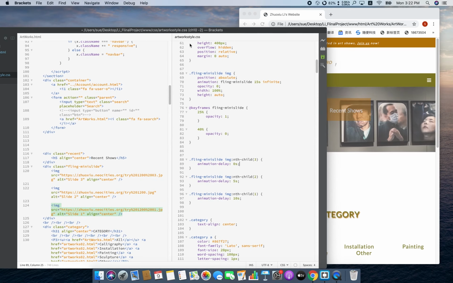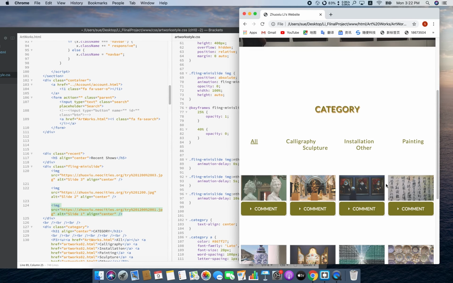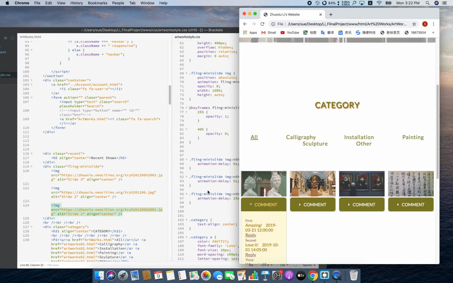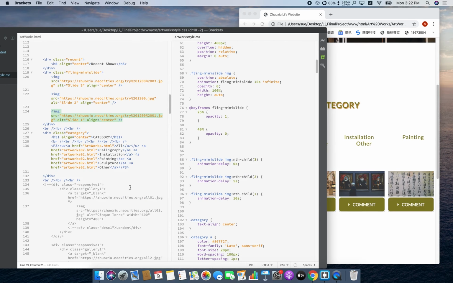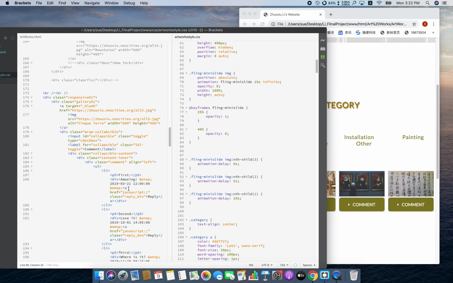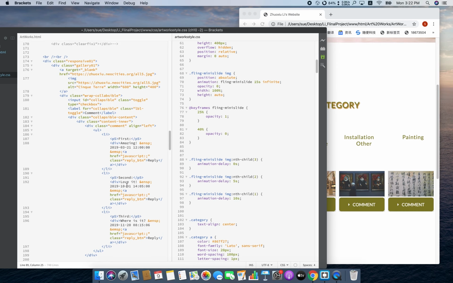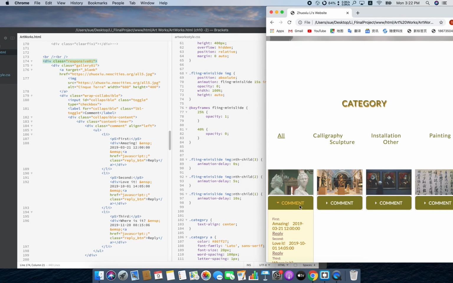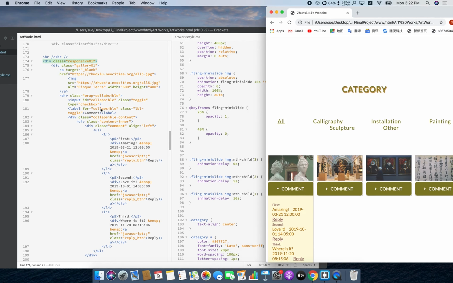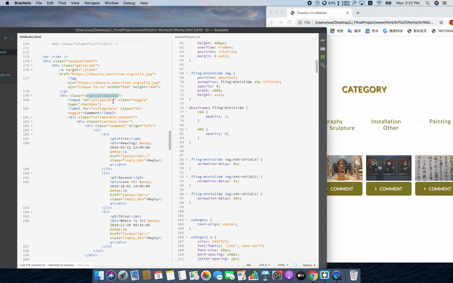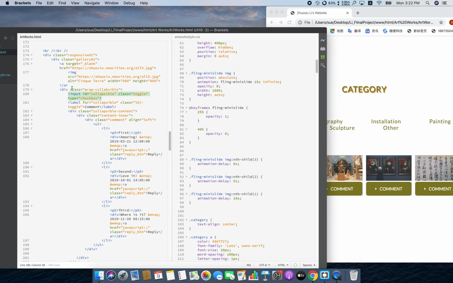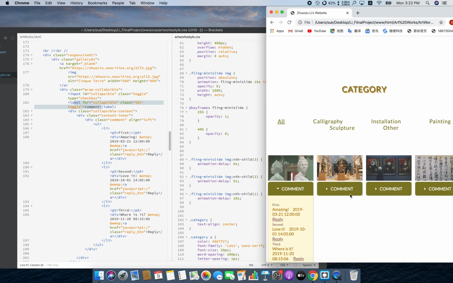Then the last thing, a very interesting part, is the comments, also in the artwork page. To make the comments function work, I need to make the drop-down function first. So I divide a class named write class, add an input checkbox and label, so that you can see the comment button here.